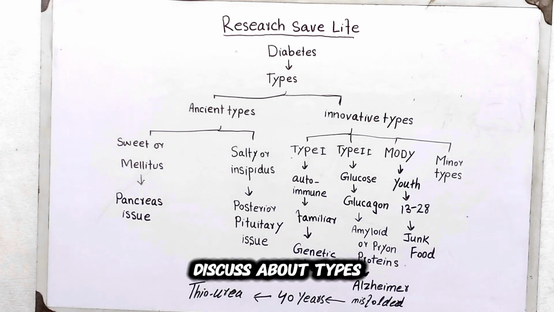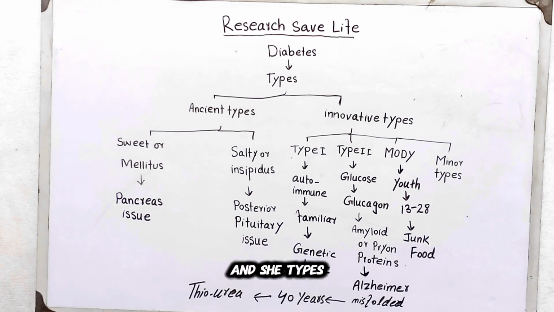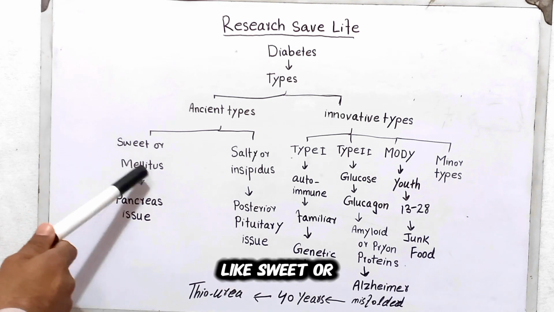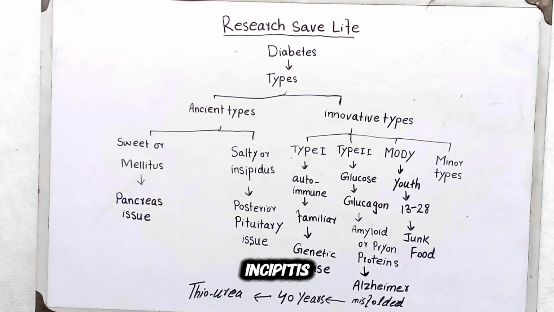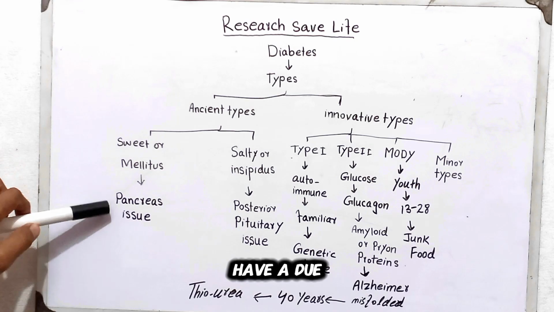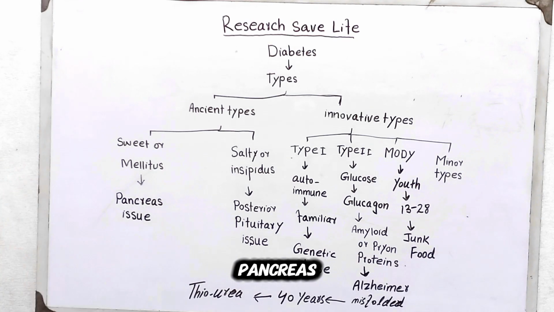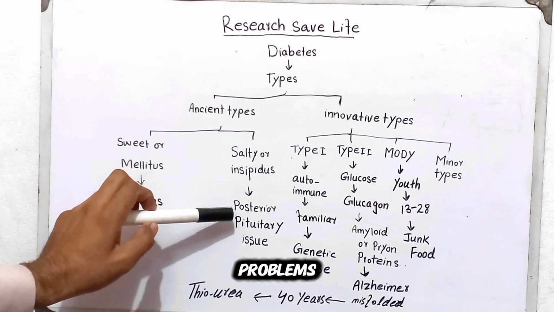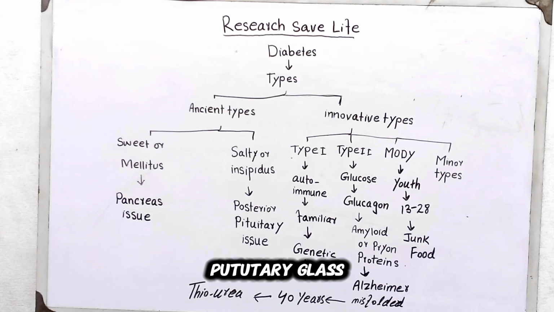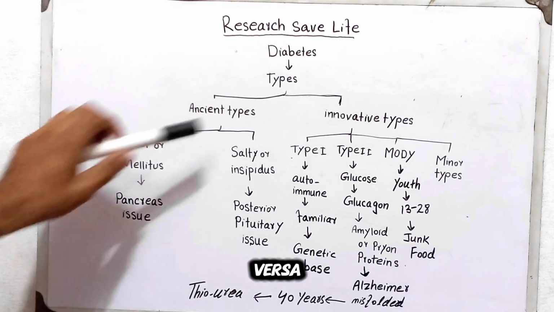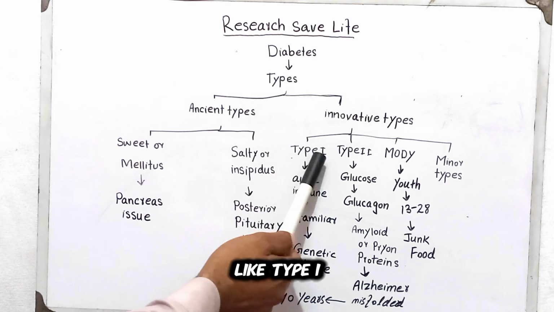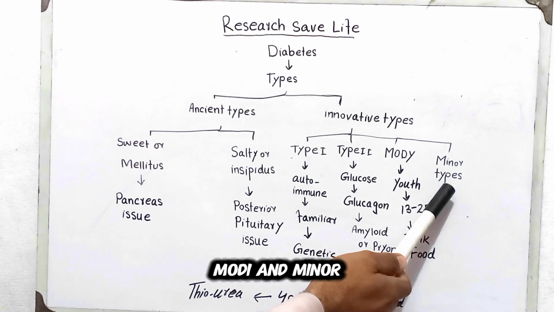So now we are going to discuss the types of diabetes. There are two types, ancient types and innovative types. The ancient types were discovered many years ago, like sweet or mellitus, and salty or insipidus. Mellitus occurs due to issues in the pancreas, while insipidus occurs due to problems in the posterior pituitary gland. In the same way, innovative types are those discovered by research, like type 1, type 2, MODY and minor types.